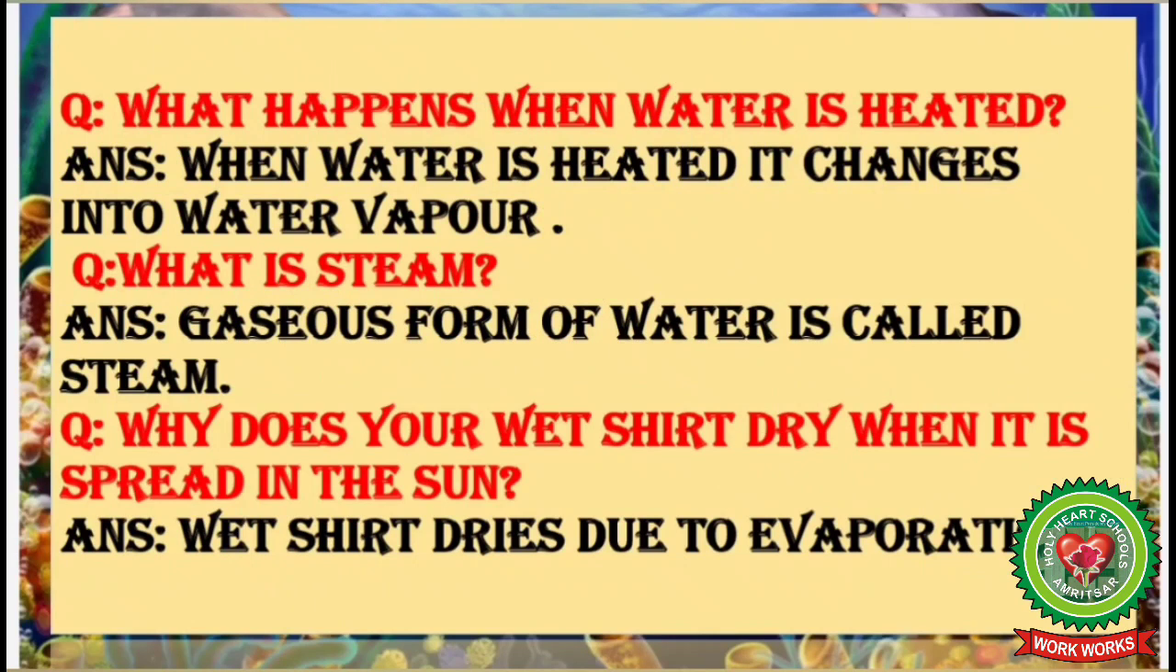Students, now let's discuss some important questions. Number 1. What happens when water is heated? Answer. When water is heated, it changes into water vapor. Question 2. What is steam? Answer. Gaseous form of water is called steam. Question 3. Why does your wet shirt dry when it is spread in the sun? Answer. Wet shirt dries due to evaporation.